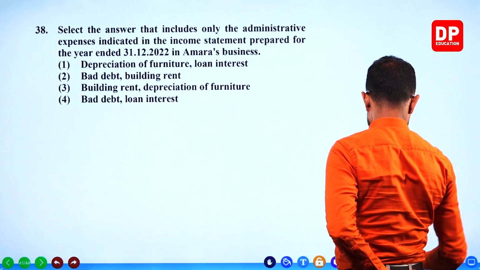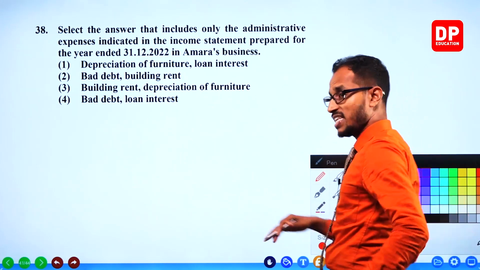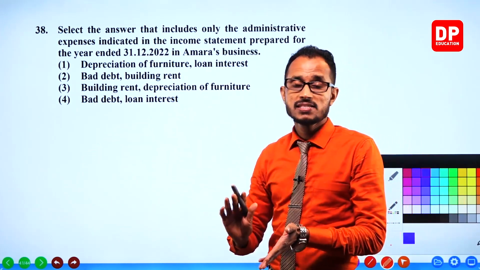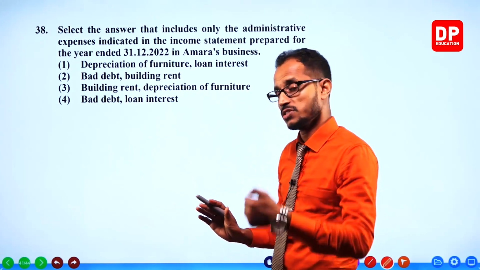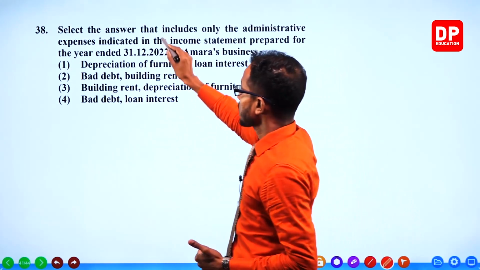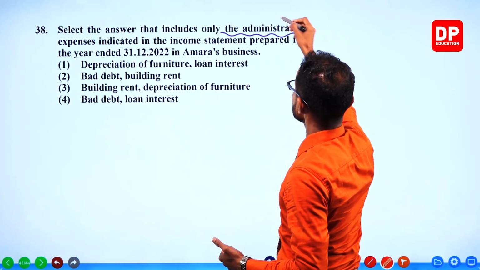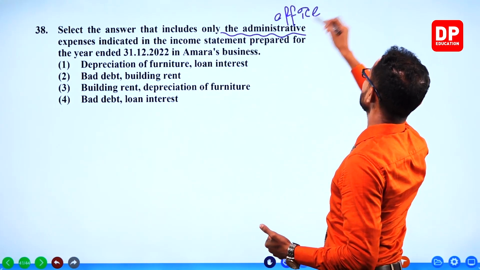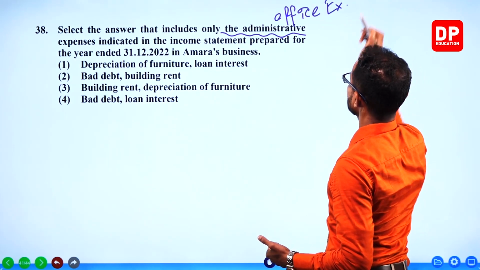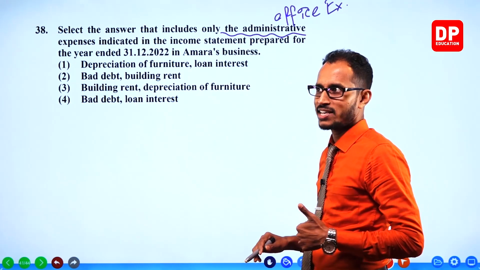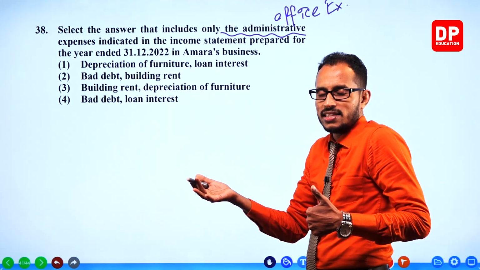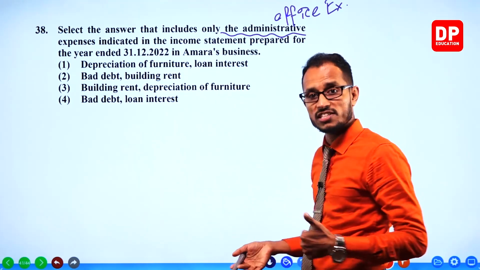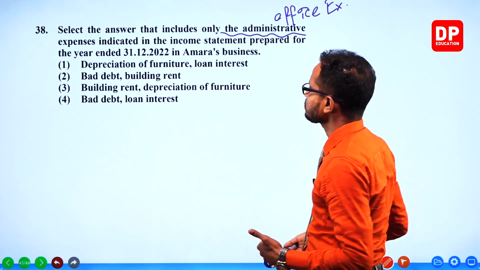administrative expense because office furniture is in the office. Office expenses are the administrative expenses. That is how we remember. Administrative expenses are the office expenses. Basically, that is the easy way which you can remember administrative expenses. You think that they are office expenses related to office and office building.